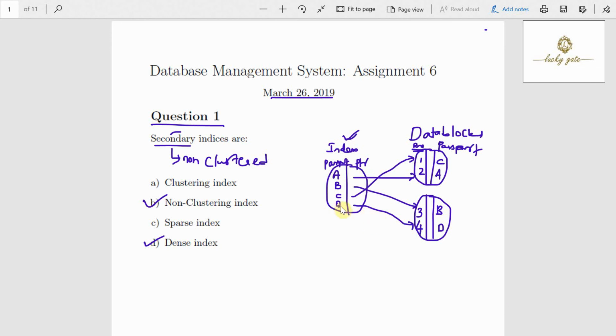And observe, friends, here an index entry is created for every record. If an index entry is created for each record, we call it a dense index. What is dense? An index entry created for each record in the data file. Because an index entry is created for every record, we call it a dense index. So the answer for question 1 is both option B and option D.